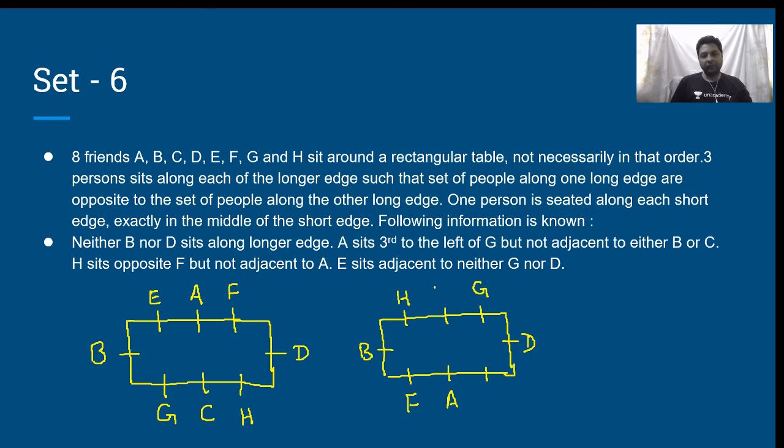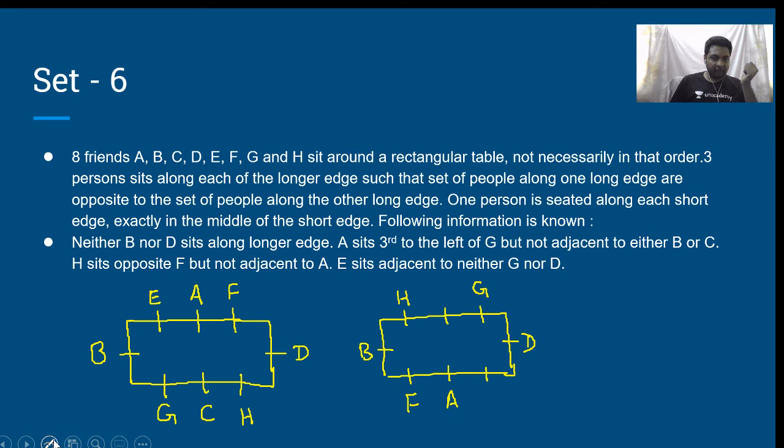Okay. Next. Whichever way I take, E will be adjacent to either G or D only. E will be adjacent to either G or D. Therefore, this arrangement that I have written is not possible. So, we have already considered up to this point. Next, I am left with only considering G over here and G over here. Let us see what happens.